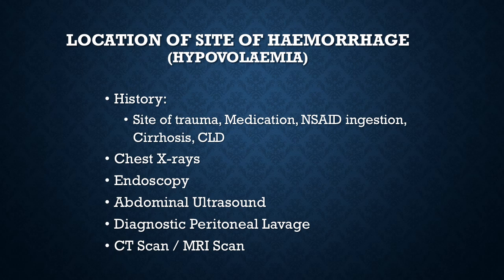Then how do you try to identify the site of internal hemorrhage where concealed bleeding may be taking place? First, of course, is the history. Site of blunt trauma: the handle of a motorcycle striking the left hypochondrium would indicate a ruptured spleen. In the right hypochondrium, blunt trauma would mean laceration of the liver.